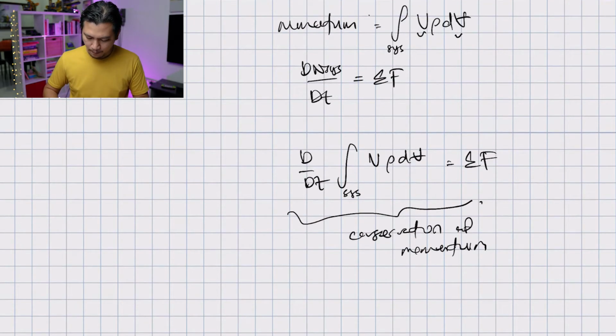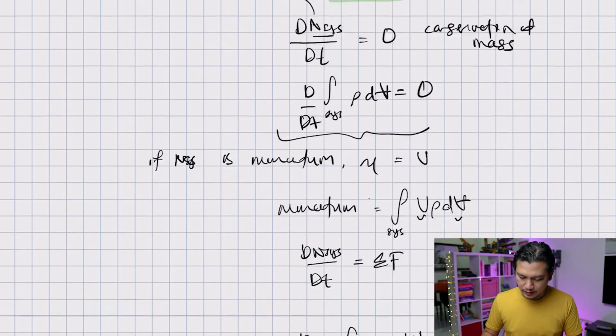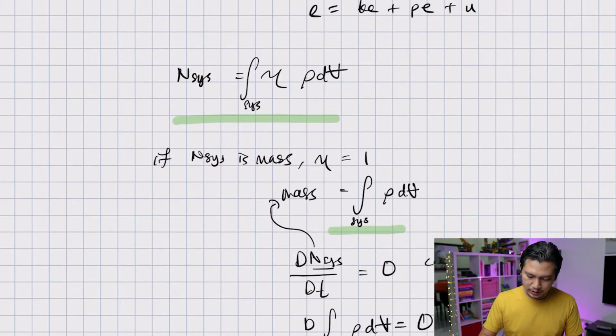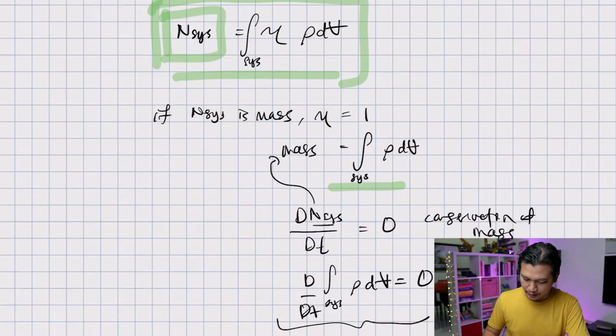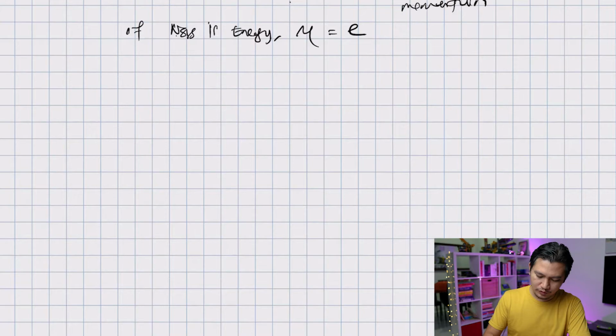And again, if N system is energy, then your eta becomes E. By replacing eta equal to E in this equation, you can develop the equation for conservation of energy. So now that we can generalize the system extensive properties, which are mass, momentum and energy, using N system, it is time to see the equation that transforms system to control volume. The equation is called Reynolds transport theorem.